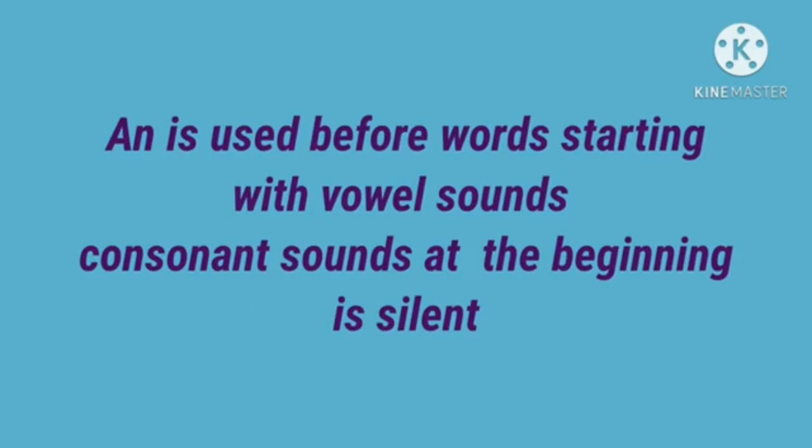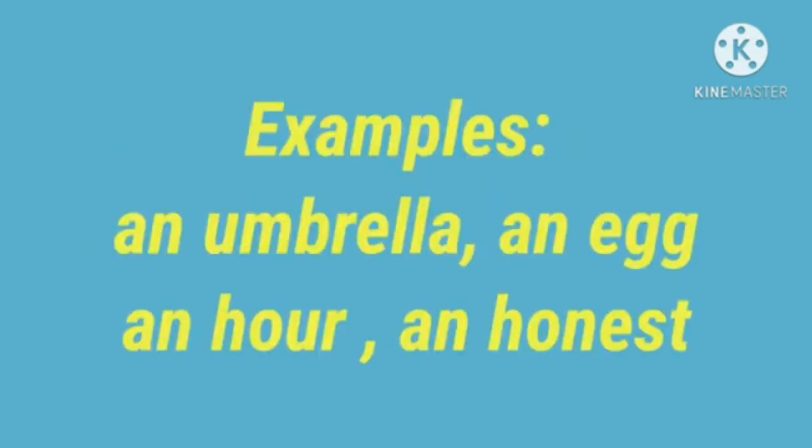Next, an. An is used before words starting with vowel sounds and words where the consonant sound at the beginning is silent. Example: an umbrella, an egg, an hour, an honest man. Before vowel sound, article an; before consonant sound, article a is used.